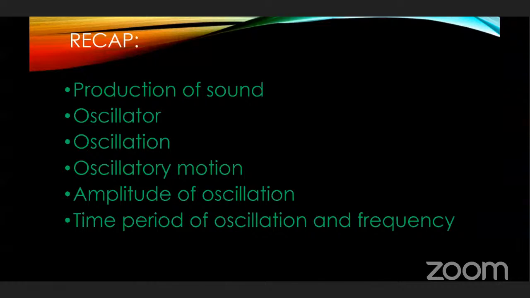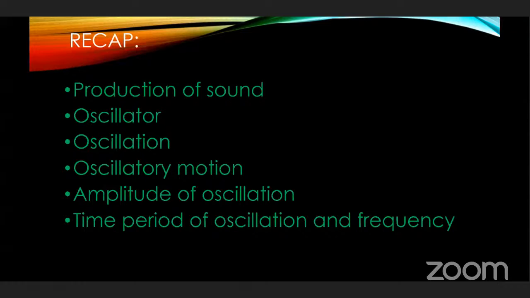When the swing moves from one end to the other and returns to its original point, one oscillation is completed. And what is oscillatory motion? The back and forth motion of an oscillator on either side of the central position is called oscillatory motion.